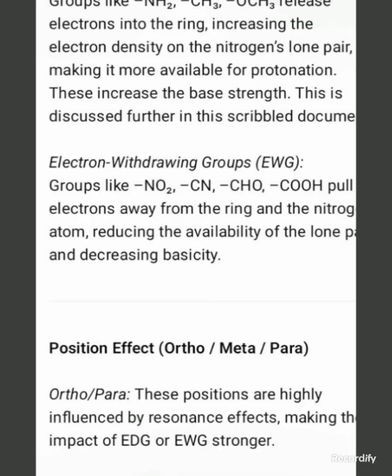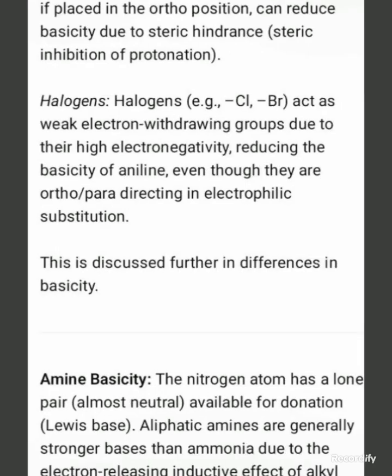Position effect: ortho, meta, para. Ortho and para positions are highly influenced by resonance effects, making the impact of an EDG or EWG stronger. Meta: only the inductive effect operates. Ortho effect: even electron donating groups, if placed in the ortho position, can reduce basicity due to steric hindrance, steric inhibition of protonation.